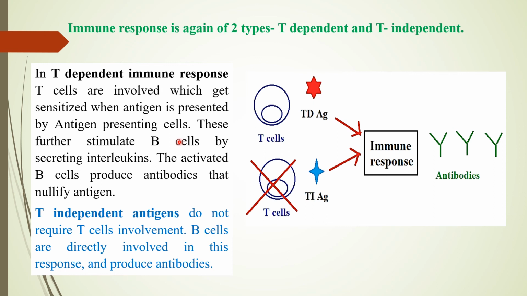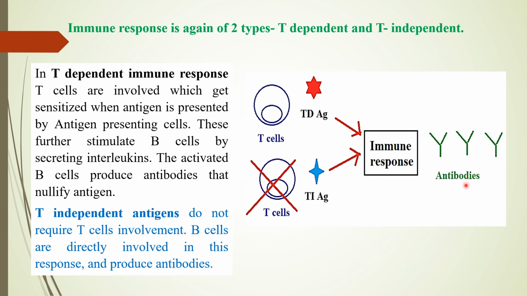As we have seen previously, the antigen presenting cells take up the antigen, process it, present it to T helper cells, and these T helper cells in turn stimulate the B cells, and those B cells would produce antibodies. This is how the immune response goes.